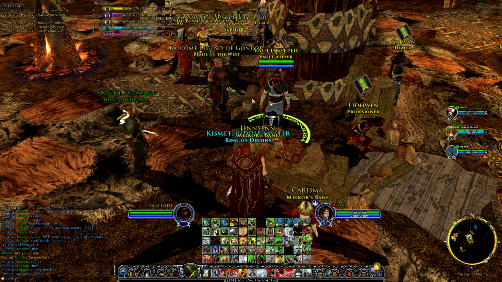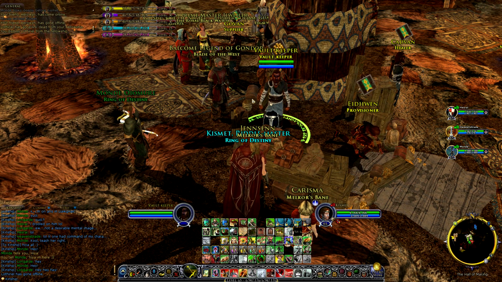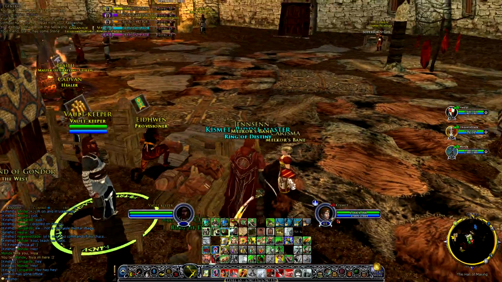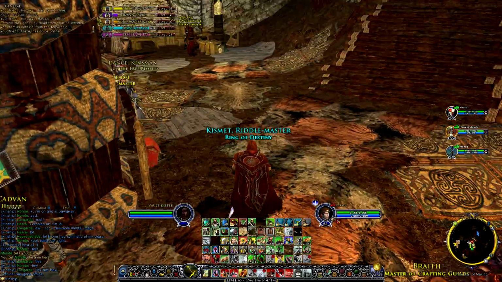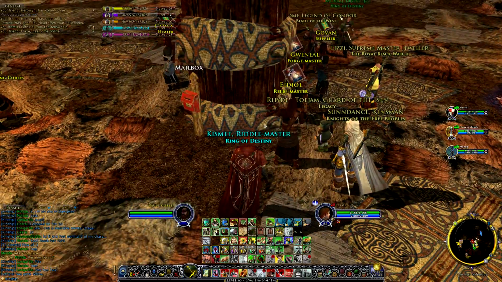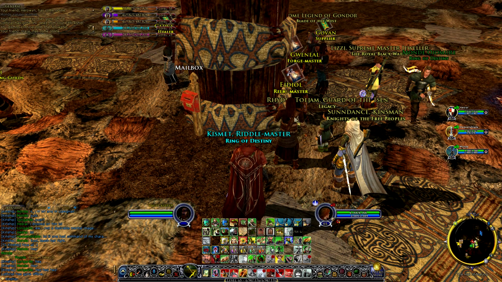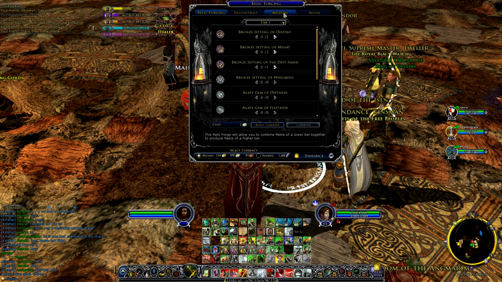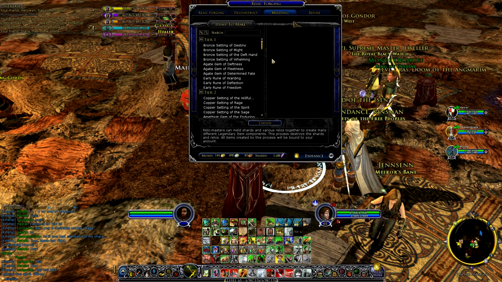Well, I think the next thing we want to tell everybody is a bit about the legendary items change. Let's run over here to our legendary items people, and we'll see some changes in here. And Monday, who is currently our shard master, can tell us a little bit about melding and how to get shards and all of that.